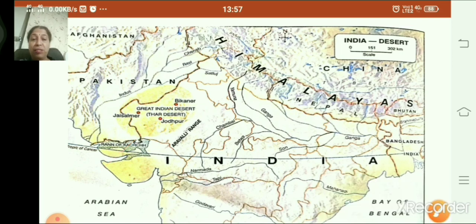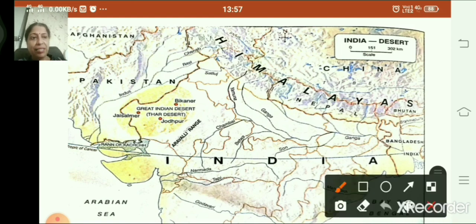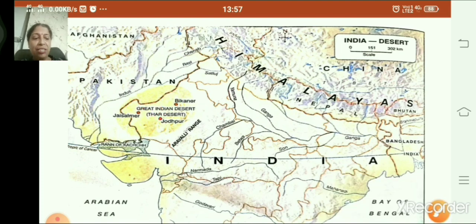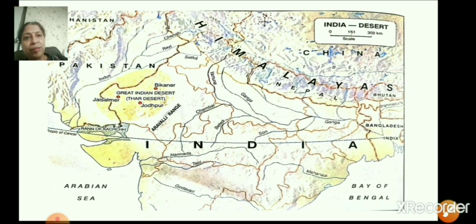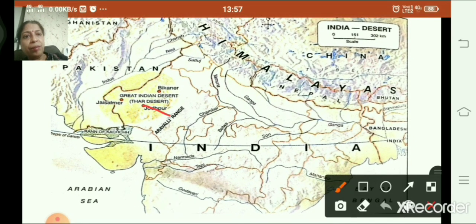So children, now we'll see how much it is extended. Its extent, it is 800 kilometers. It is about 800 kilometers long and 500 kilometers wide.